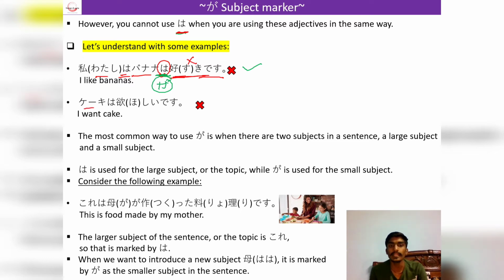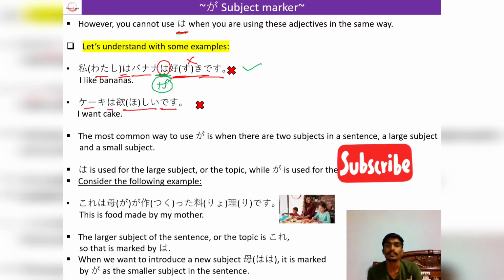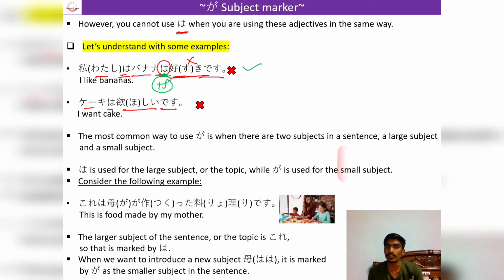Same here, keiki wa hoshii desu. I want cake. If we talk about the translation, it is okay, but the particle which we have used is wrong, because we cannot use Wa with the adjective. That's why we will use Ga particle here, keiki ga hoshii desu. Yes, we can use Wa particle and Ga particle in the same sentence, but there would be two subjects or two topics in the same sentence. Accordingly, one would be a large subject and another would be a small subject.